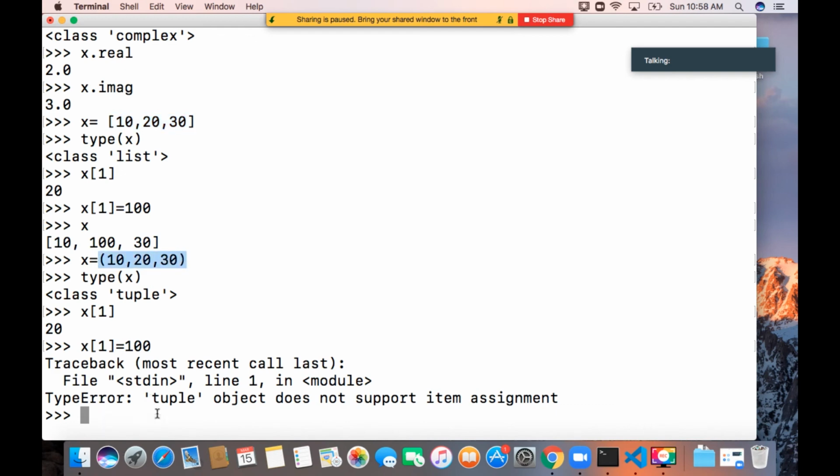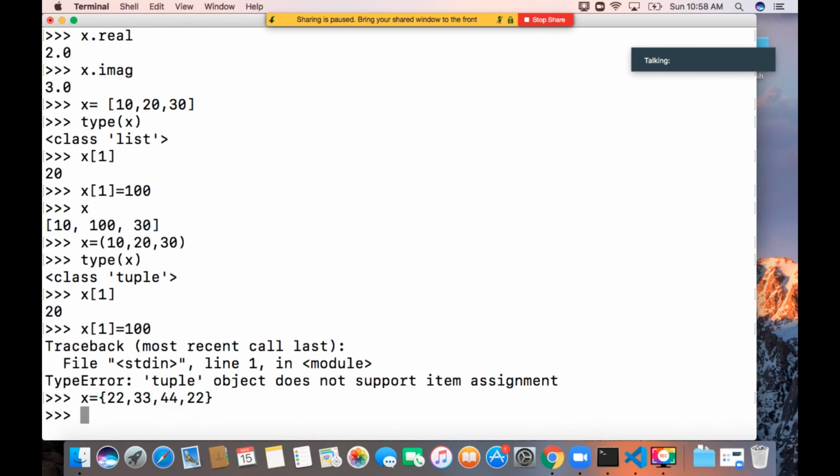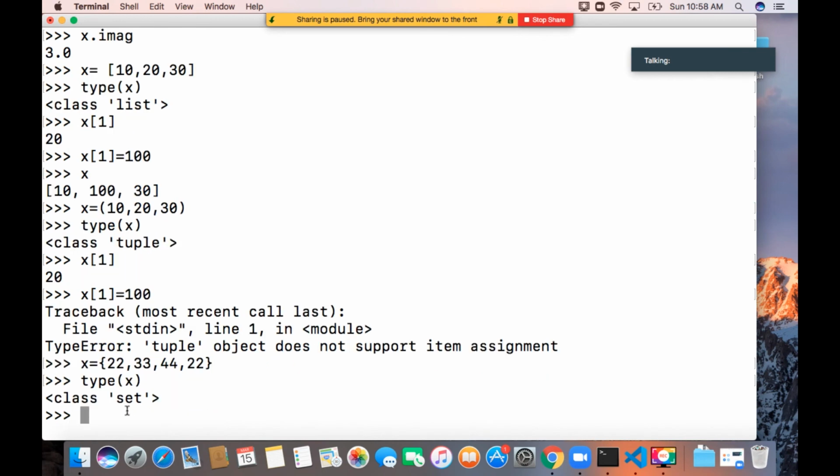Now x equal to 22, 33, 44, 22 in curly braces. If you provide something like this, it is a literal for set. The type of x is set.